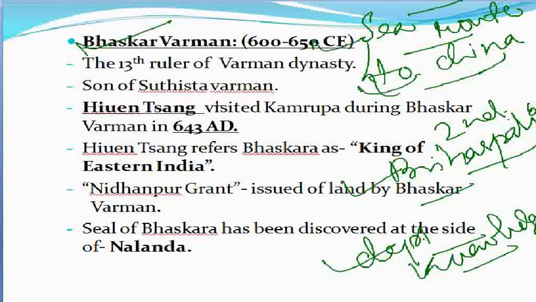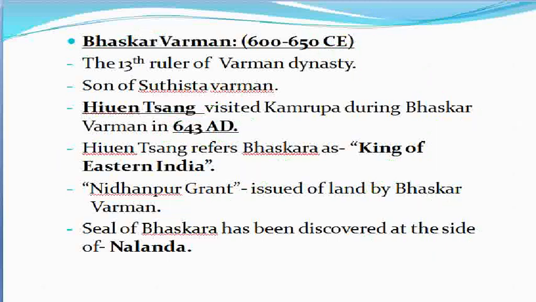And during his reign, Yuan Sang also visited Kamrupa in 643 AD. He is also called the king of Eastern India by Yuan Sang, and the Nidhampur Grant is the issue of land done by Bhaskar Varman. So these are the important points as far as the Varman dynasty and most specifically Bhaskar Varman is concerned, and that may be asked for exam view.